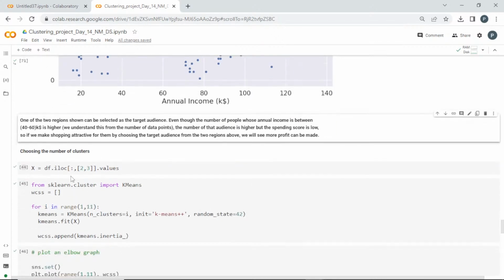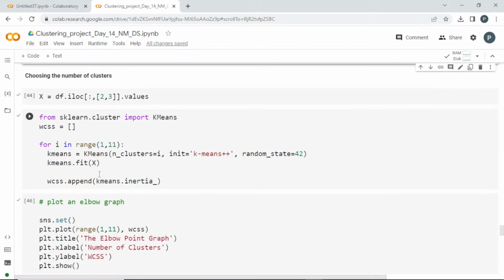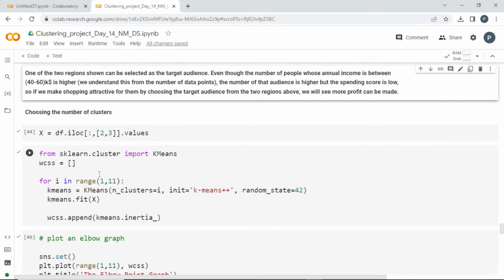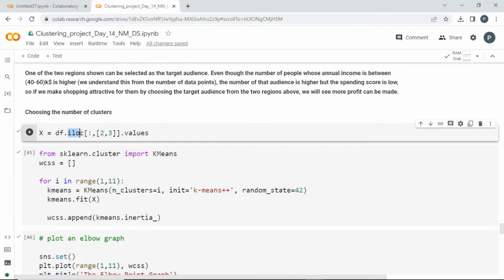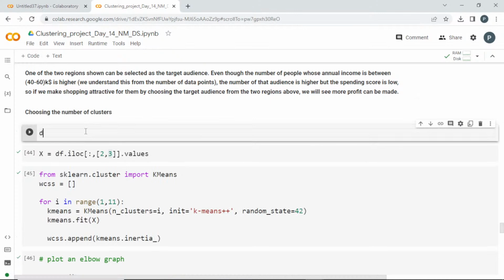So next, we are going to choose the optimum number of clusters. Actually, we are going to use WCSS, guys. I'll tell you how we are doing it. In X, I am locating all the rows and selecting columns 2 and 3. What are 2 and 3 here, guys? In df.head, I am selecting the important features.